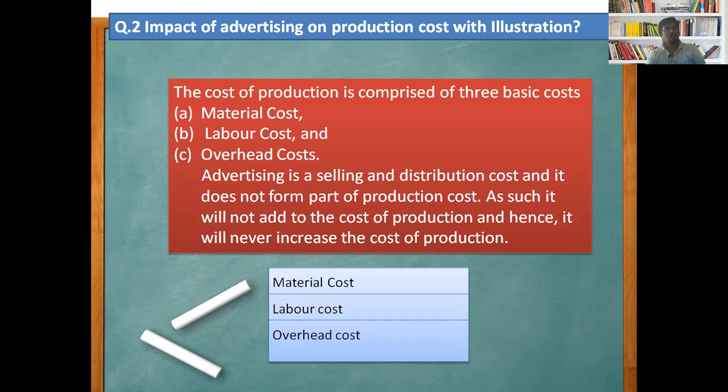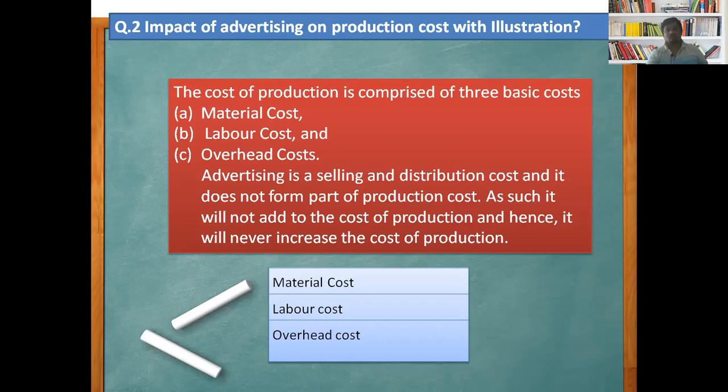As I mentioned earlier, advertising is a part of the profit and loss account and a part of selling and distribution. Therefore, advertising is a selling and distribution cost, and it does not form a part of production cost, so it will not be added to the cost of production, and hence it will never increase the cost of production. The clear-cut information is given as per the accountancy principle. Advertising is a part of selling and distribution. It does not directly add to the production cost, therefore it does not have a direct impact, but there is an indirect impact: it can reduce the cost of production.